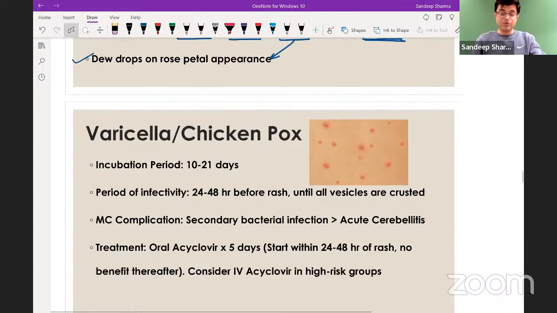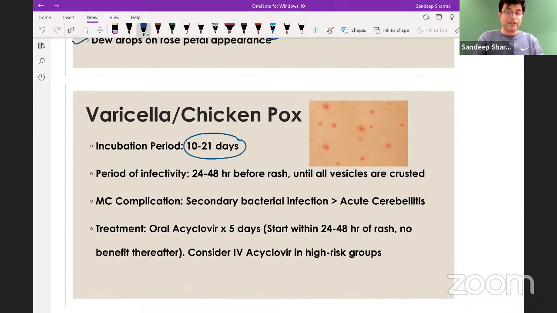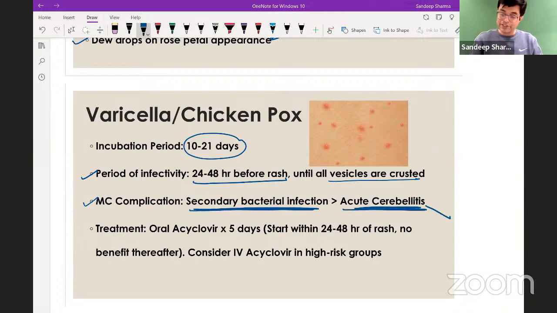Regarding varicella, few more points. Incubation period is 10 to 21 days. Period of infectivity is 24 to 48 hours before rash, till all the vesicles are crusted. Most common complication is secondary bacterial infection, followed by acute cerebellitis. Acute cerebellitis, inflammation of the cerebellum, can cause ataxia in the patient. So they can ask you in exam, which fever with rash or viral exanthem in a child can cause ataxia as a complication due to cerebellum involvement? The answer will be varicella or chickenpox.